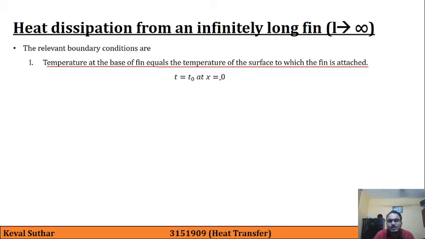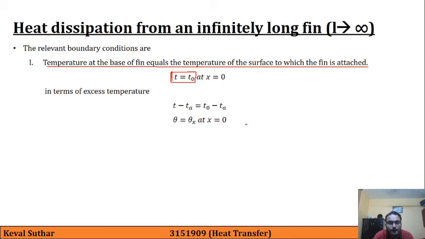That is quite obvious, since at the beginning the temperature of the fin equals the base temperature of the wall. In terms of excess temperature, we subtract Ta from both sides, so T minus Ta is theta, and T0 minus Ta is theta at x equal to 0.